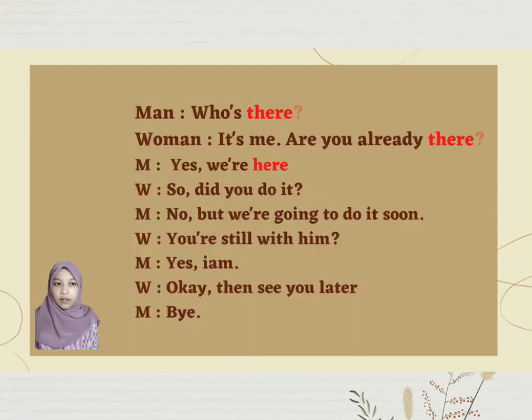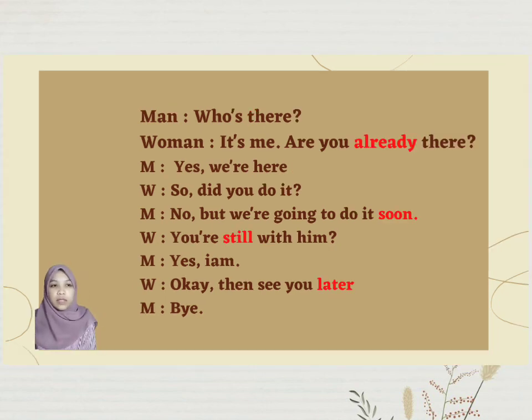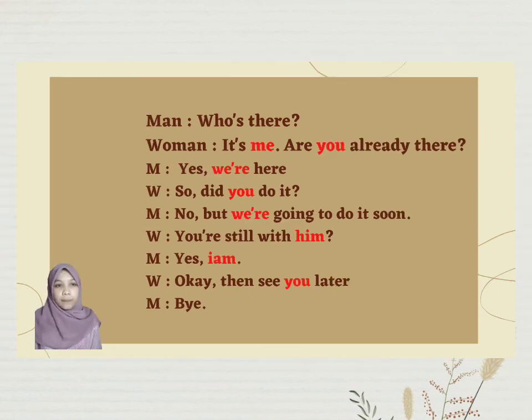From the dialogue, we can see several deixis in here, like there, here. That is spatial deixis. And then already, soon, still, and later. That is temporal or time deixis. And the last one is me, you, we, you, him, I am. This is person deixis.